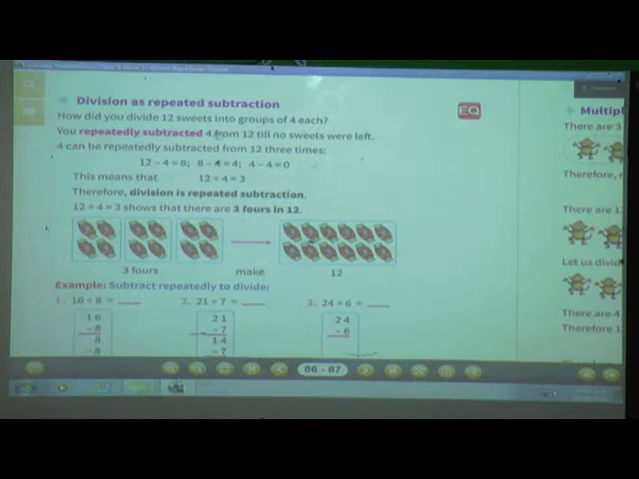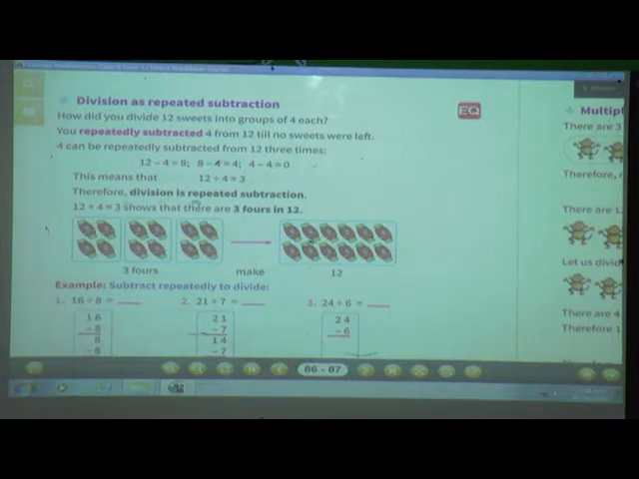You repeatedly subtracted. Just now what we have done, we have 12 sweets and out of that 12 sweets, first of all we have given 4 sweets to the first friend. So 12 minus 4 is equal to 8 sweets remaining with us. Then again from that 8 sweets, if we give 4 to another friend, then 8 minus 4, 4 sweets will remain with us. And again from that 4 sweets, if I give 4 to a third friend, then 4 minus 4, 0 sweets will remain with me. This means that 12 divided by 4 is equal to 3.